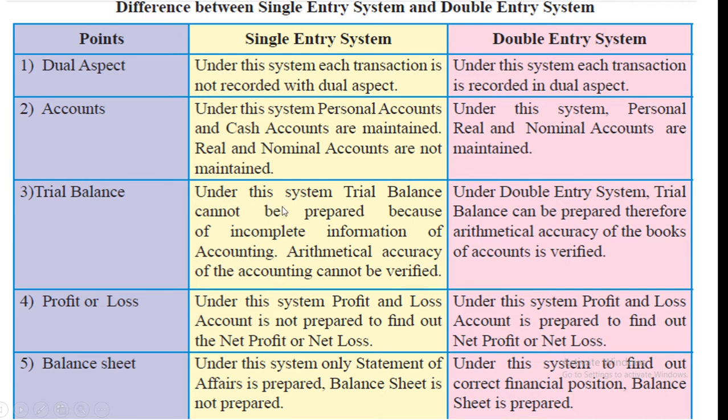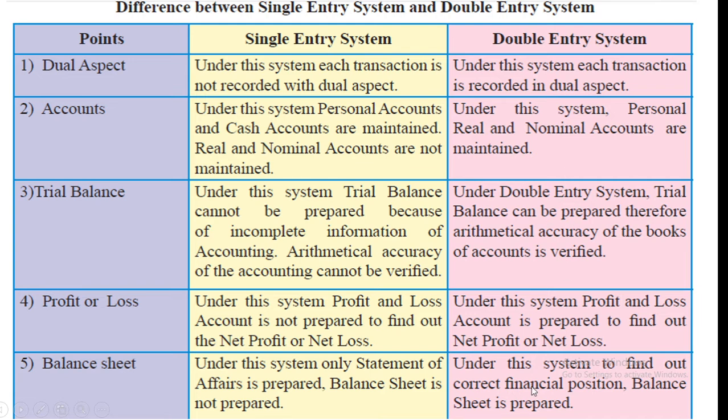Under single entry system, trial balance cannot be prepared because of incomplete information of accounting. Arithmetical accuracy of the accounting cannot be verified. Under double entry system, trial balance can be prepared. Therefore, arithmetical accuracy of the books of accounts is verified. Now see the profit. Under single entry system, profit and loss account is not prepared to find out the net profit or net loss. Under double entry system, profit and loss account is prepared to find out net profit or net loss.